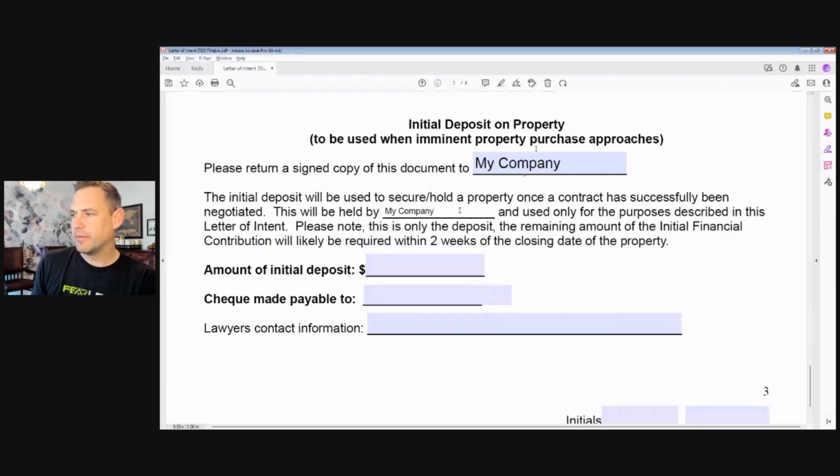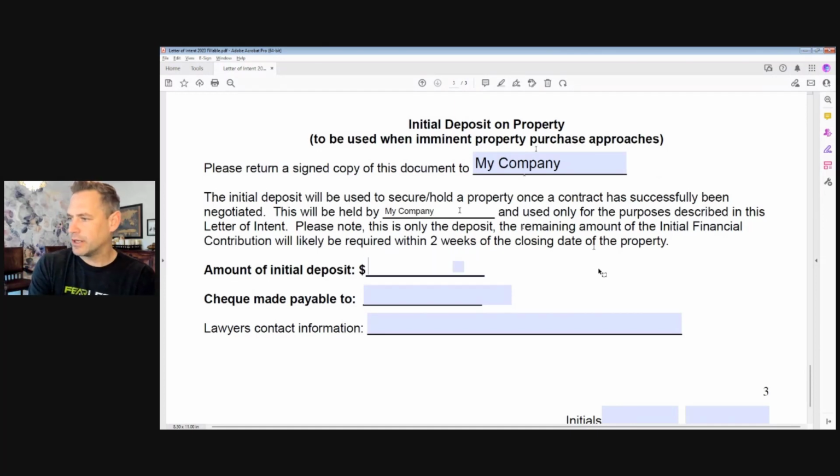We're also giving them notice that the first $10,000 is now, but the remaining $120,000, the remaining amount of the initial financial contribution, as this form says, will likely be required within 2 weeks of the closing date. Remember, we already put down what our ideal closing date is. They know this is within 4 months. They need access to those funds, hopefully within the next 4 months, because that's our intent.